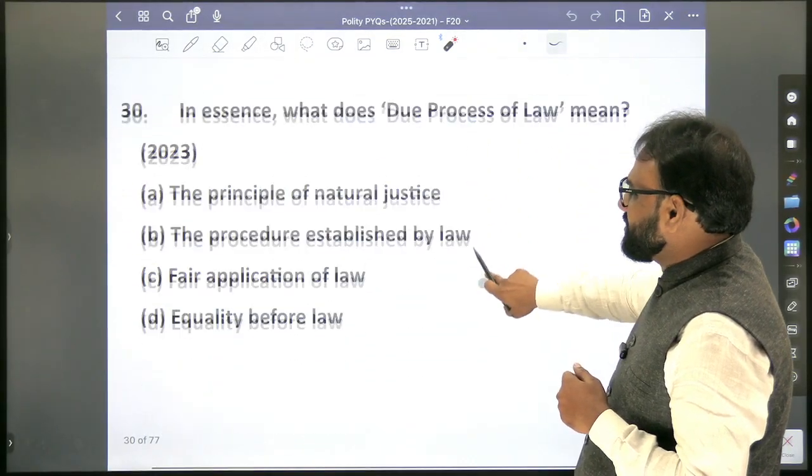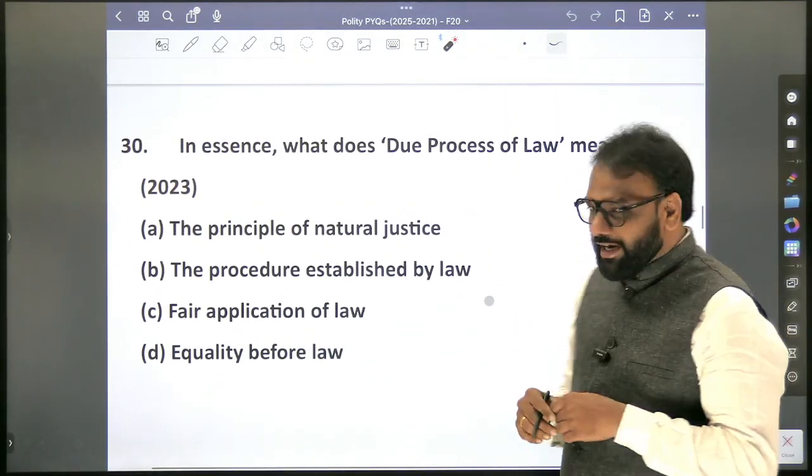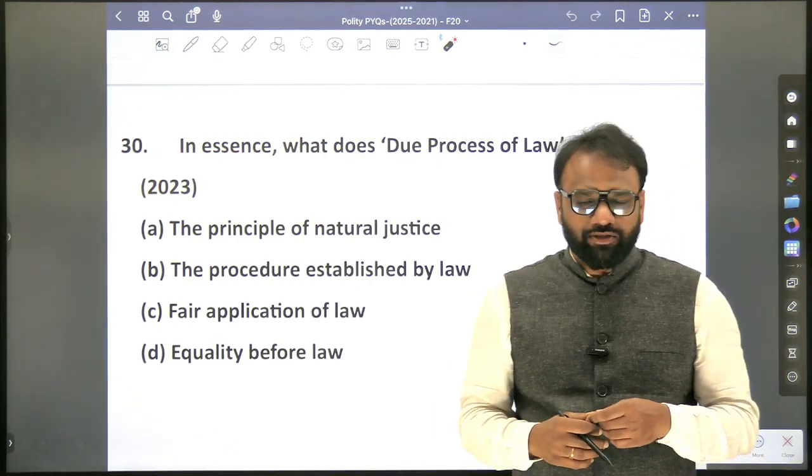Yes, very good. That is one of the features of the parliamentary system. The parliamentary system topic that we have discussed, right? So that is one of the important features.